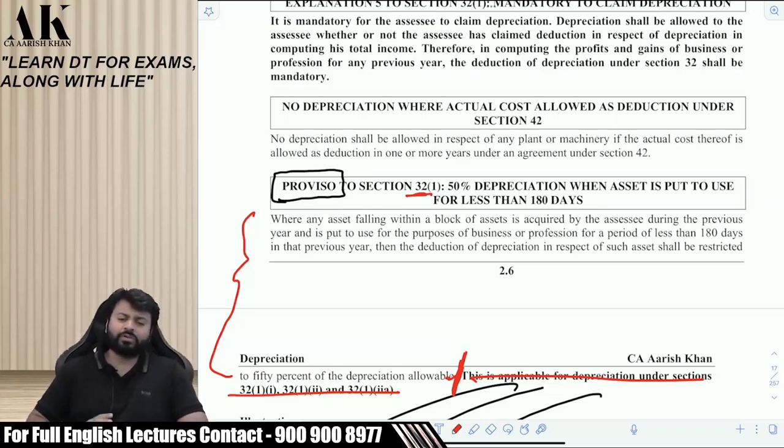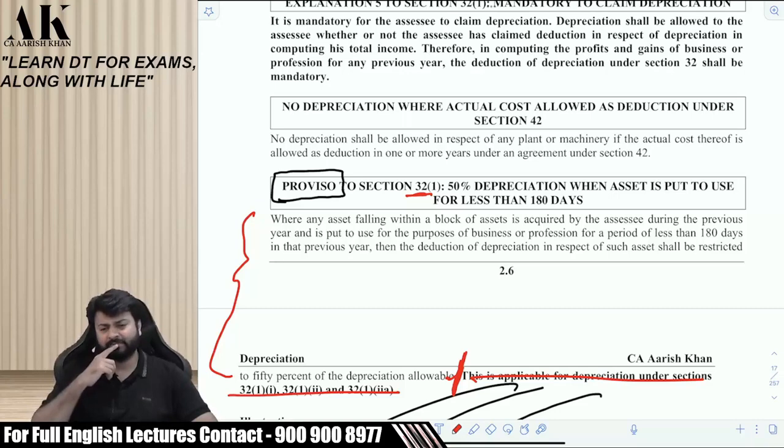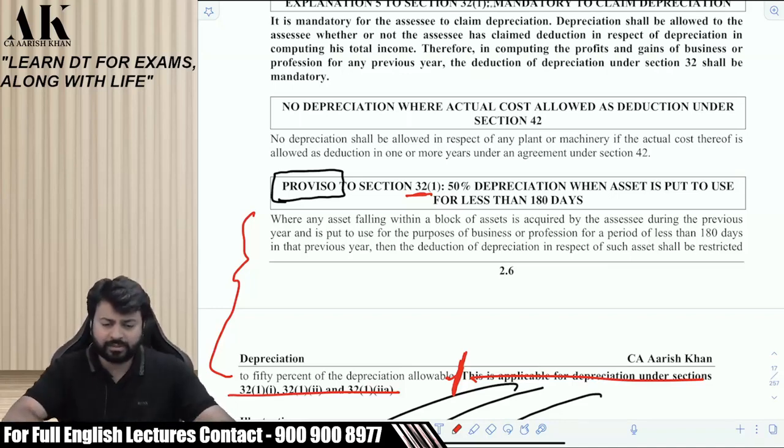Now, I have a few questions for you. First of all, what if the asset is used exactly for 180 days? Depreciation will be full or half? You can read and answer. Louder.